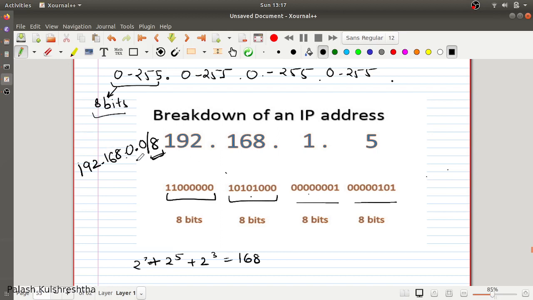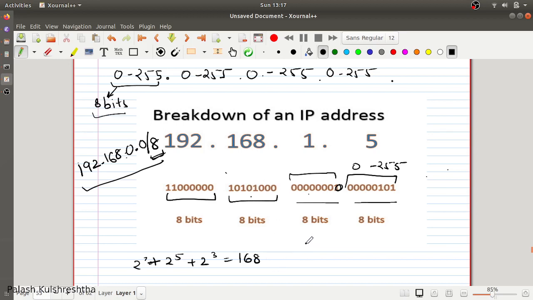So 8 bits are changeable in this IP address range, so they can go from 0 to 255. The other bits are fixed: 192, 168, 0.